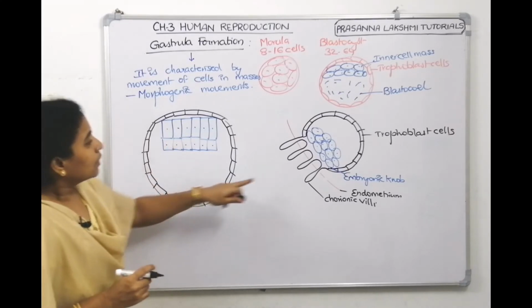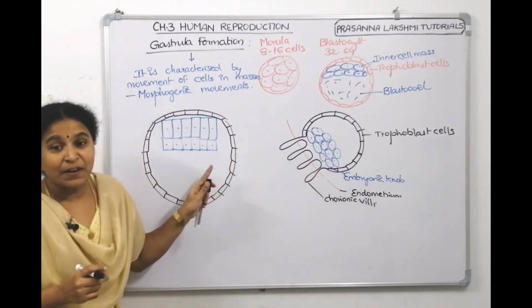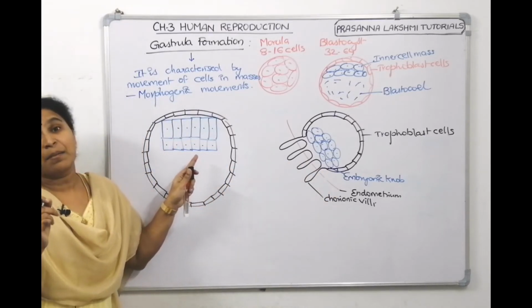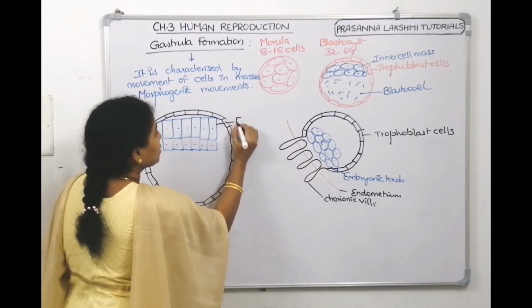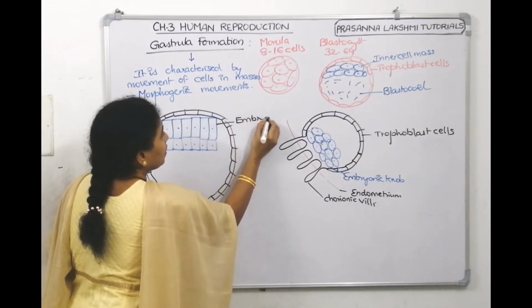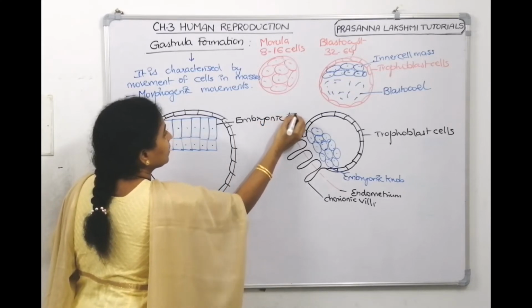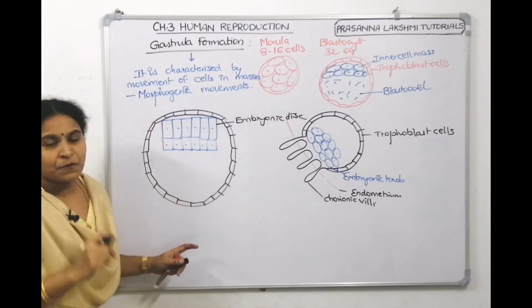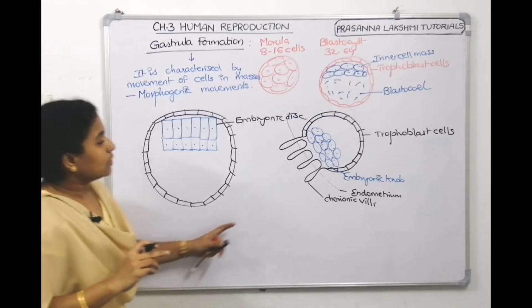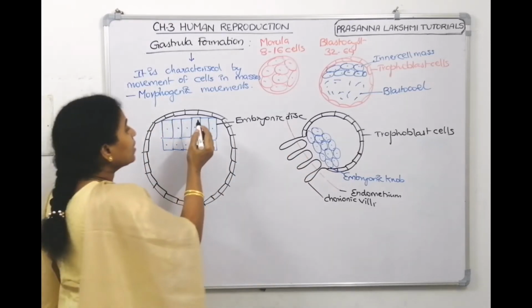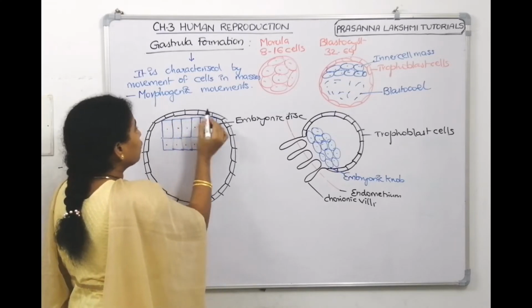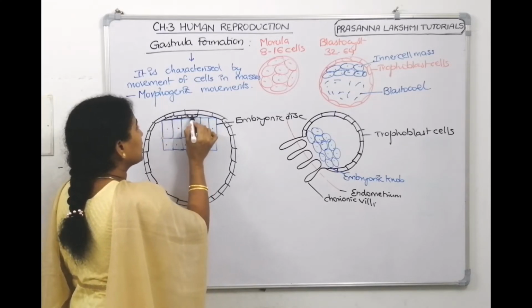I told you the embryonic knob is getting flattened here and it is making an embryonic disc. So the embryonic knob became flattened and has made an embryonic disc. This is the first stage in gastrulation. Did you see the cells are moving out here and they made a disc-like structure. What are these cells? These cells are trophoblast cells, and here we have Rauber cells.